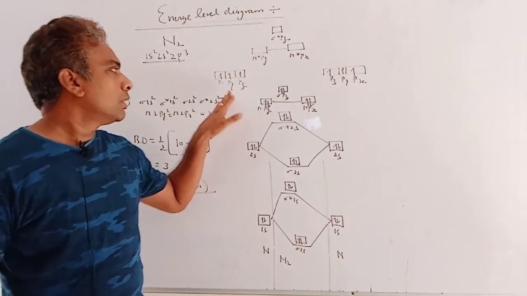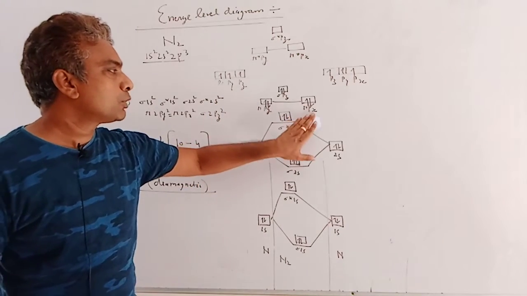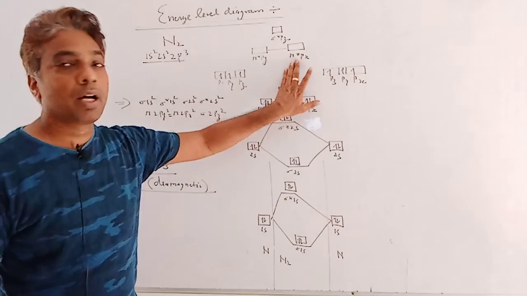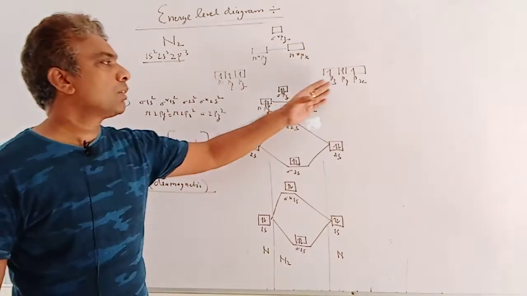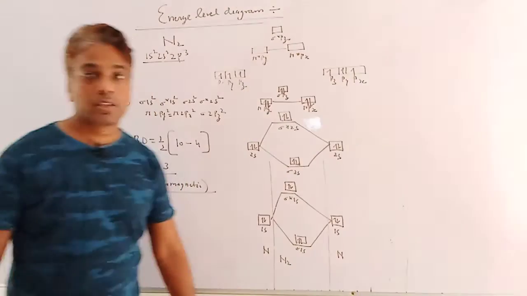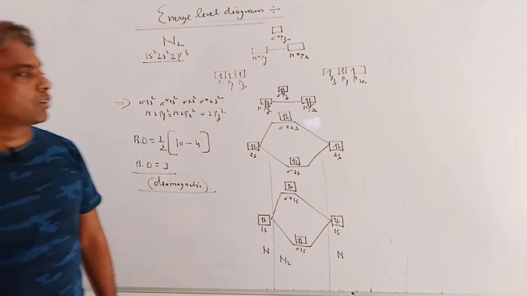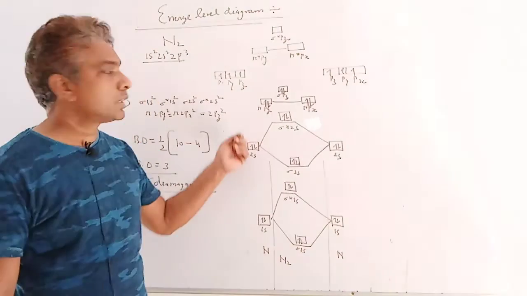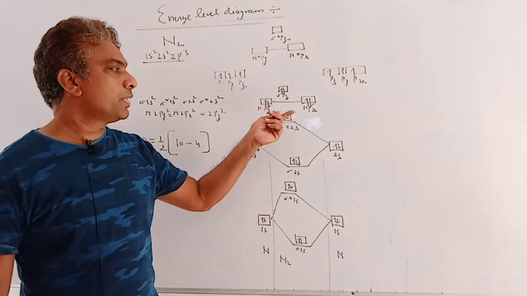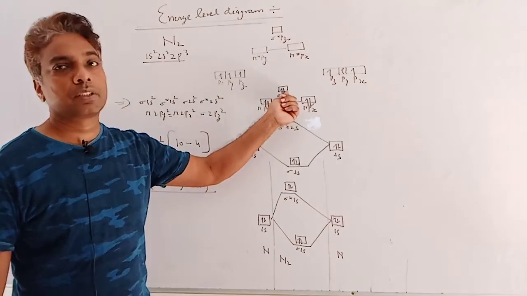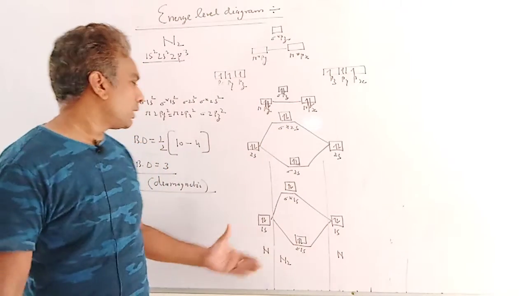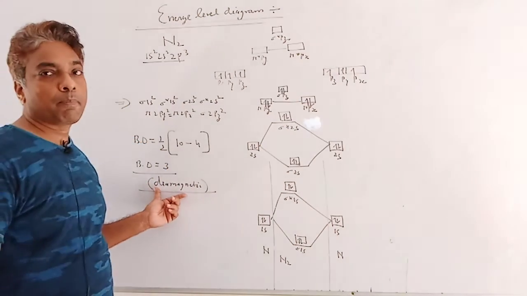Clear? Now px overlaps to give pi px and pi asterisk px. For filling electrons, the total number of electrons in the p subshell is 6. According to Aufbau, firstly py and px are filled, like 1, 2, 3, 4, 5 and 6. All electrons are paired, so the compound is diamagnetic.